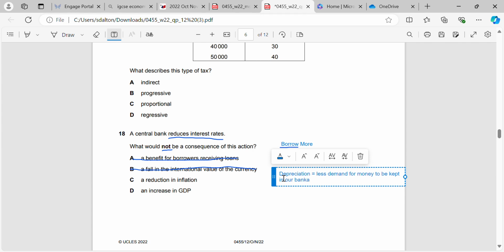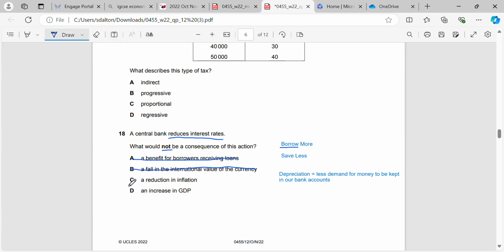So to give you an example, if China reduces its interest rates, just as a standard example, what that means is that the demand for the currency will be less because people will be moving their money out of China and into other countries instead, where they can get better interest rates from keeping their money in those banks.